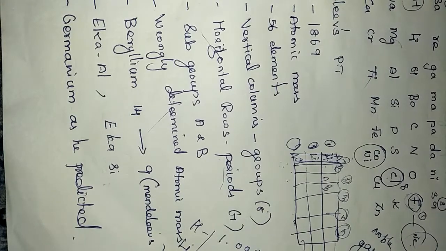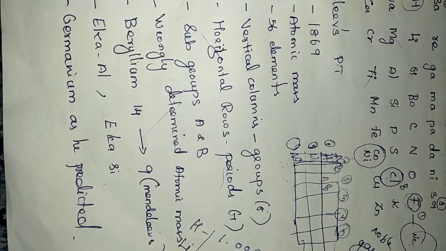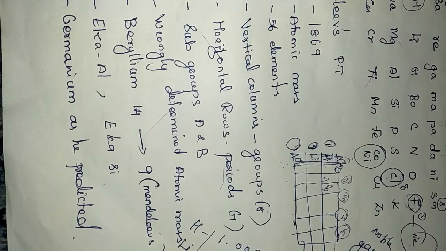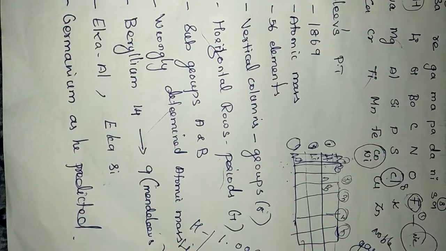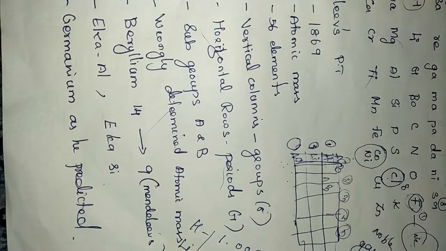Then he couldn't follow the increasing order of atomic mass. For example, cobalt and nickel, tellurium and iodine were kept in the same columns. So these are some of the demerits of Mendeleev's periodic table.